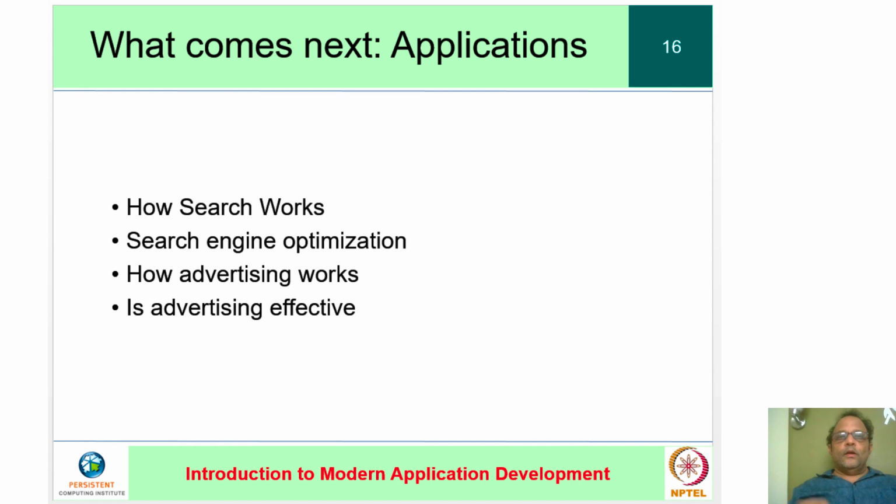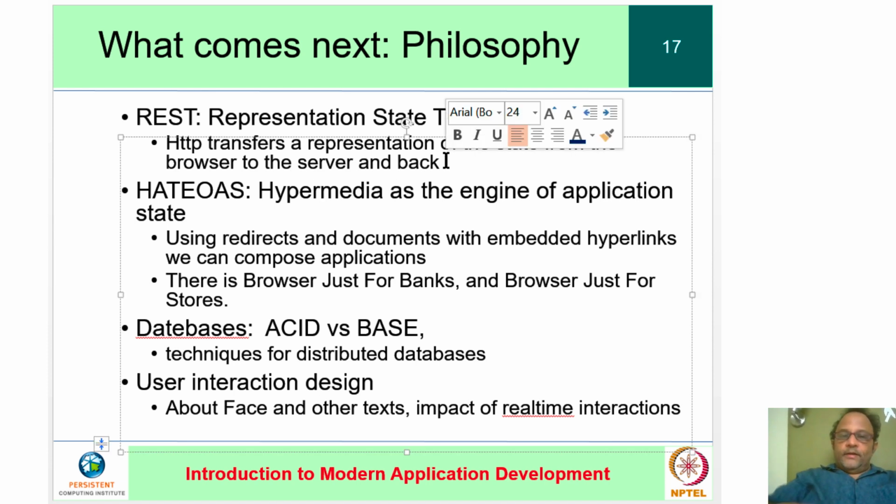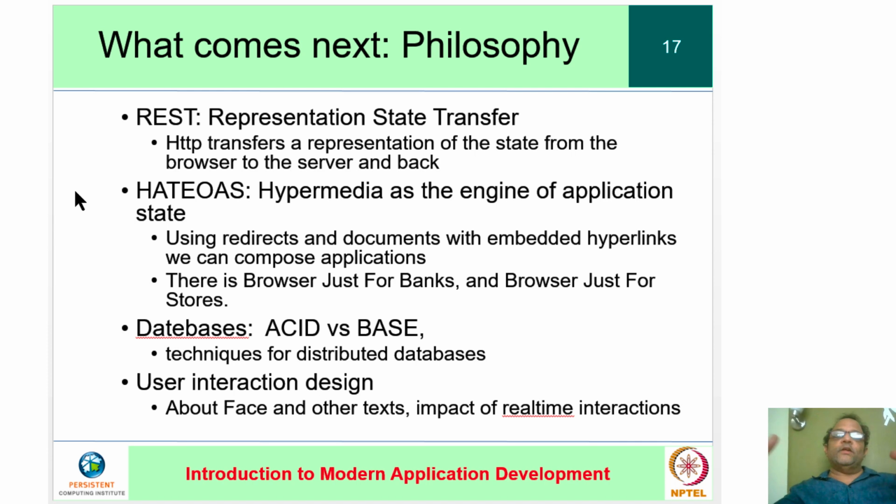Right. Now, widening our scope even further, we can talk about some of the foundational philosophies that come next. One philosophy which underlies the designs that we have seen is called REST. It is also an architectural style and a somewhat philosophical take on what distributed software, distributed applications, should be like. The key conceptual idea there is that you can think of the state of the server and the state of the browser in the following way.